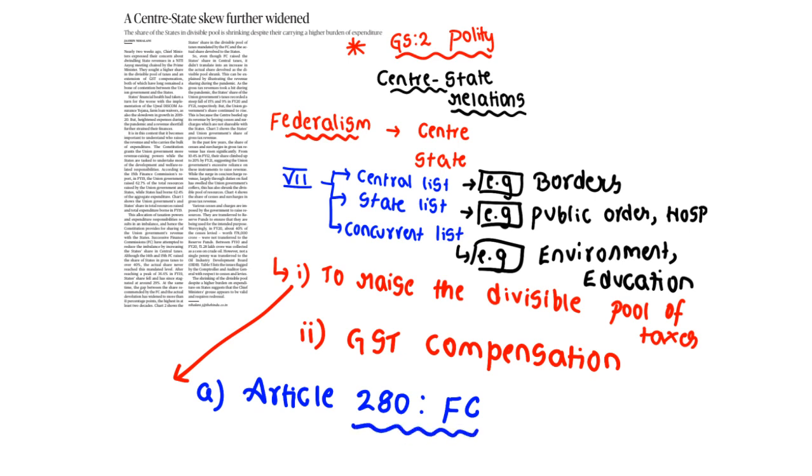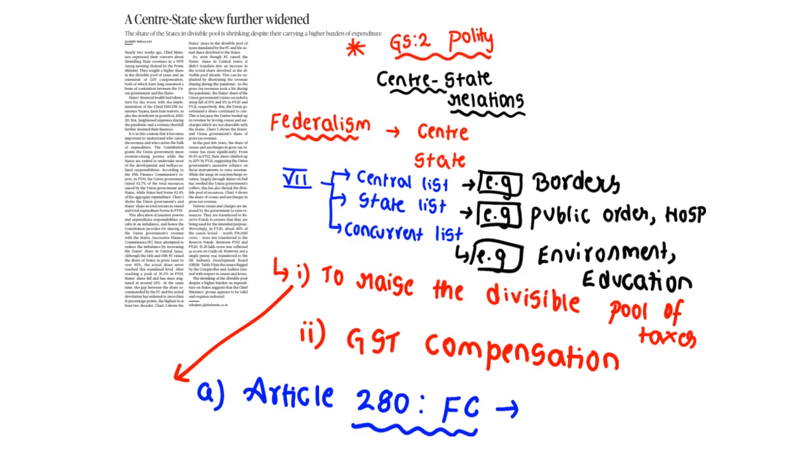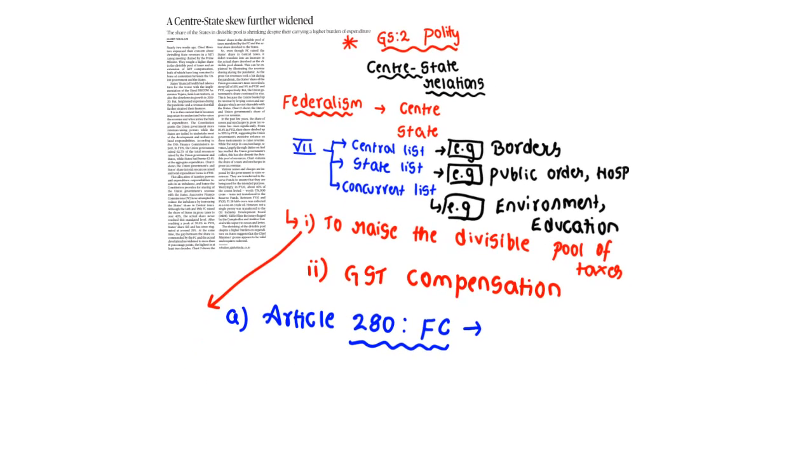So what is the role of the Finance Commission? The Finance Commission helps to decide how the incoming revenue needs to be shared between center and state. Clear? Are you getting? The role of the Central Finance Commission is to distribute the revenues between state governments and the center. Clear? So here, every 5 years, a Finance Commission would be appointed. You know, the things like the 13th Finance Commission. See, I said the 13th Finance Commission recommended the revenues.